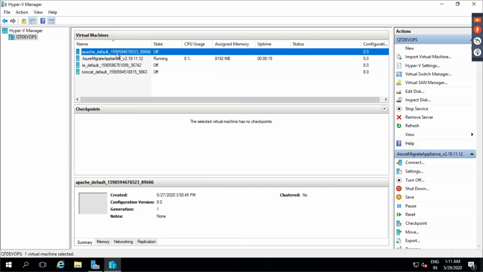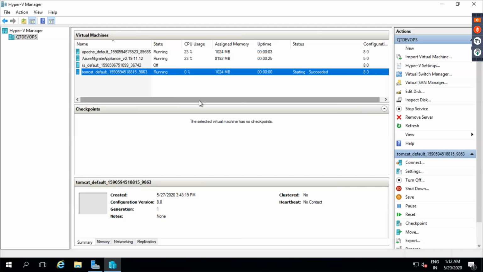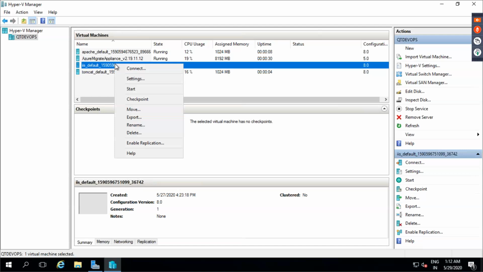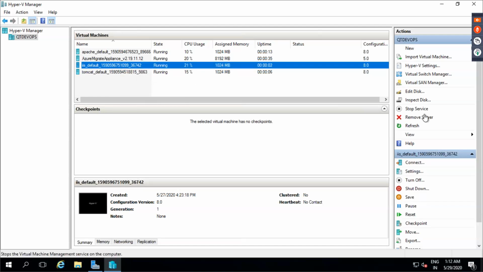And you can get started by starting other virtual machines also, but your machine will become extremely slow. So if you see, I'm starting all of the virtual machines, whatever I have.